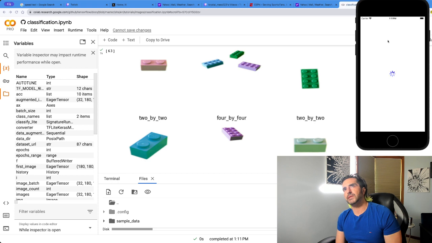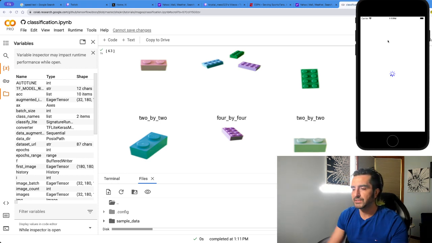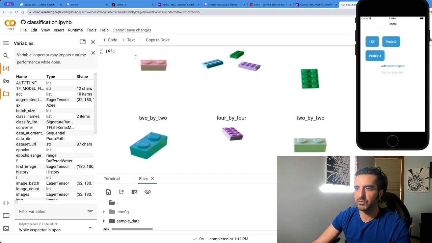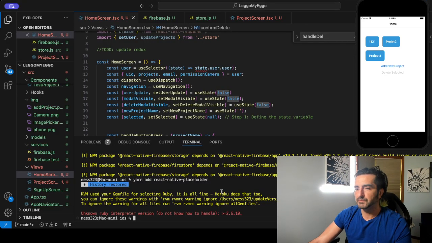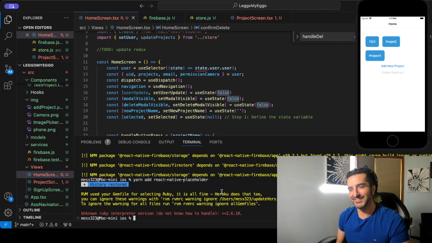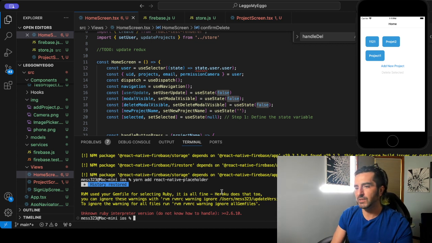So what we're going to do right now, we can add, we can delete projects. One thing we need to do, let's go to our code. Let's write a to-do. We'll go to home. Actually, let's do this first. Let's create some files. So I'm going to put VS Code back on the map. By the way, if you have any questions on what frameworks I'm using, let me know.